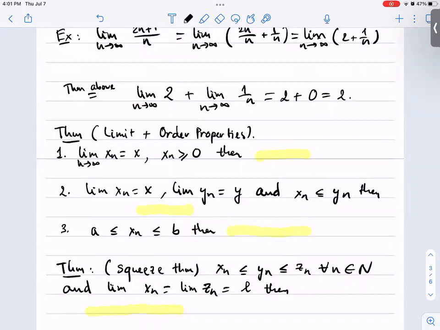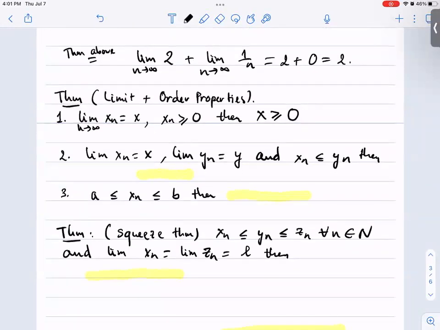Similarly, the limit is compatible with order properties. So here, when the limit of xn equal to x and xn is greater than or equal to 0, then x here is greater than or equal to 0. If the limit of xn equal to x, the limit of yn equal to y, and xn is smaller than or equal to yn, then immediately x must be smaller than or equal to y.